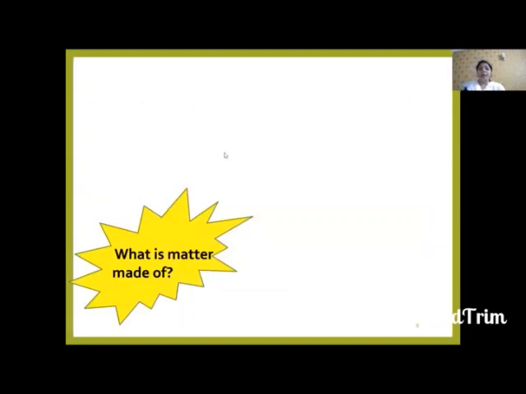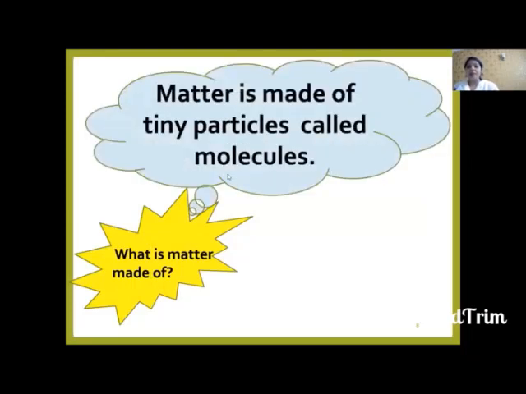So what is matter made of, children? You might be wondering, teacher is always telling about matter, so what is matter made up of? Matter is made up of very tiny particles called molecules. Can we see germs? No. To see germs, to see microbes, we need to use a microscope, right? In the same way, to see molecules also we need a microscope. These are very tiny particles which we cannot see with our eyes.